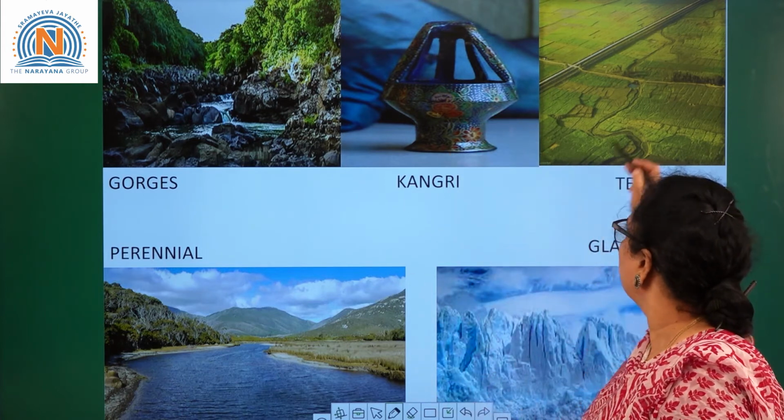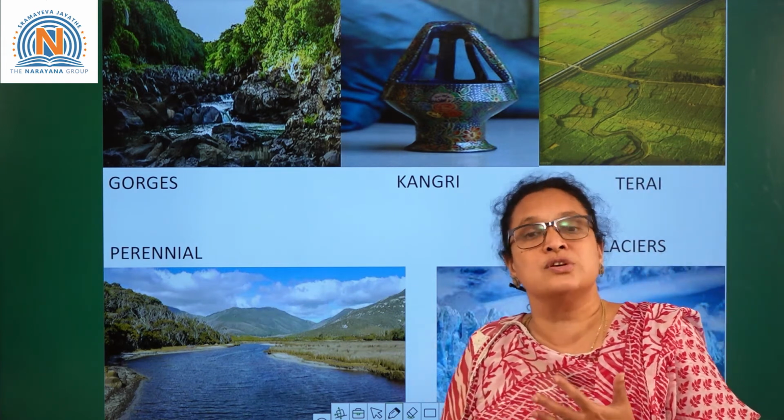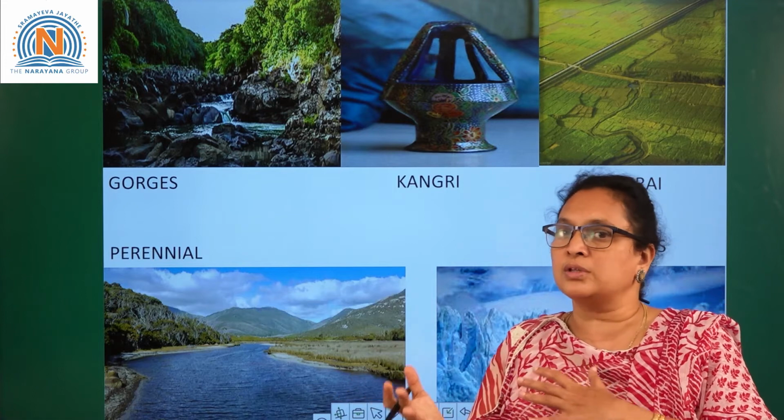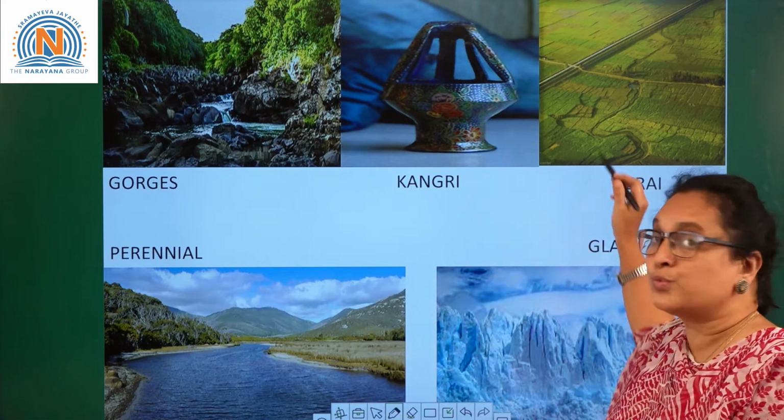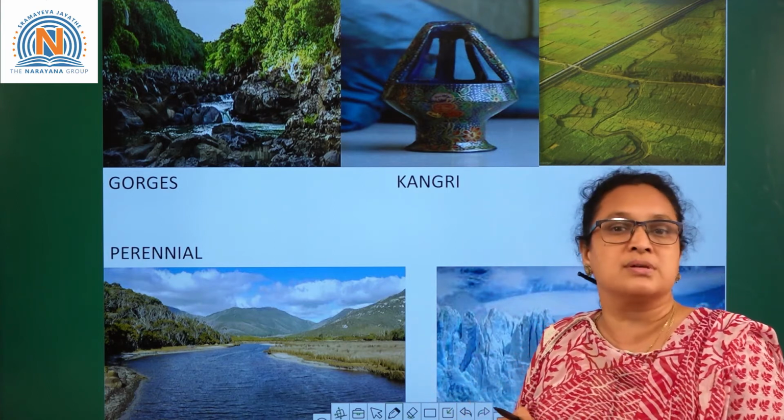Coming to Terai, as I said, you find Terai in the outer Himalayas or the foothills of Shivaliks. Outer Himalayas and Shivaliks are the same. These are the Terai regions where you find forest regions, and salt trees are very famous there.